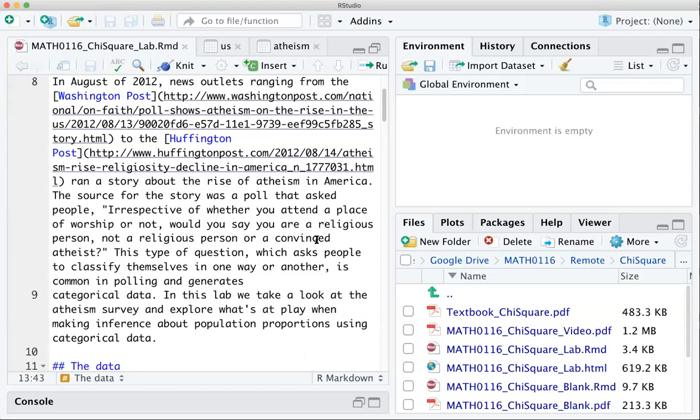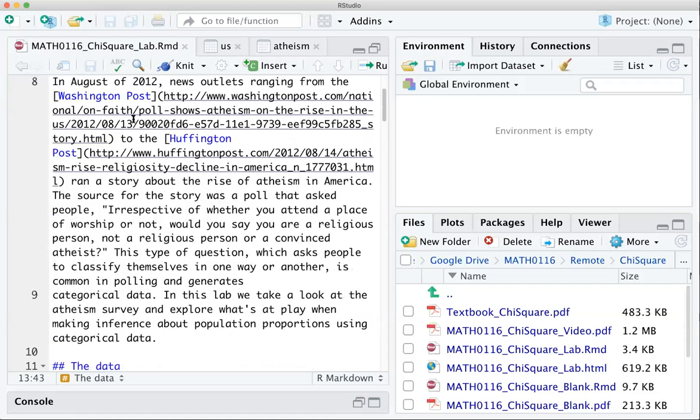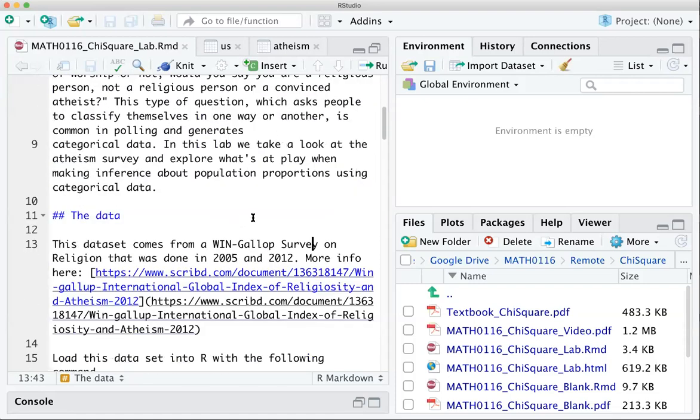And this was brought about by a whole bunch of articles that sort of picked this up, looking at whether or not atheism was on the rise in America in 2012. So that's where our data set's coming from.